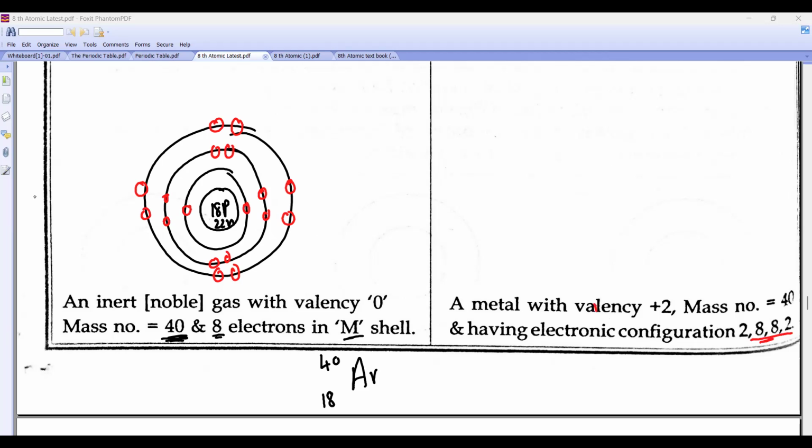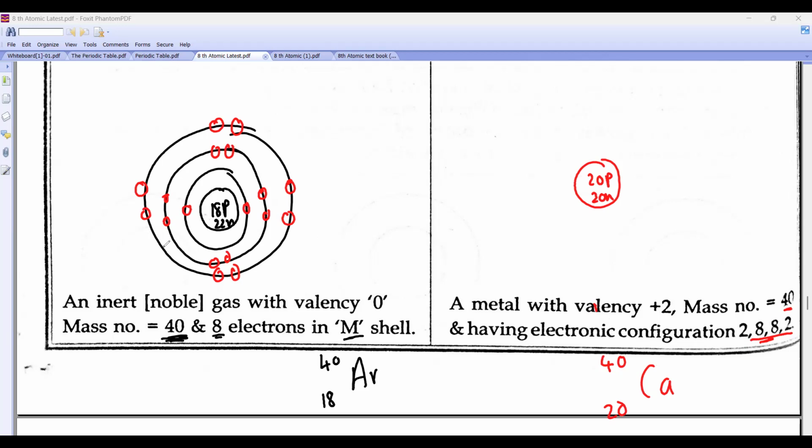Calcium, what changes will you make? At the center, how much is it, beta? 20 protons, 20 neutrons. Why? Because the mass number was 40, na, beta? Are you getting it or not? Calcium: this is 20, this is 40. 40 minus 20 is 20 neutrons.